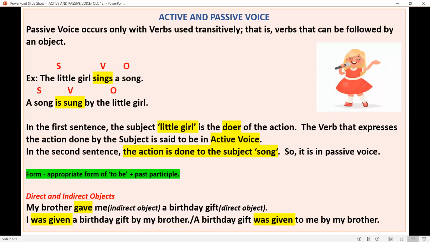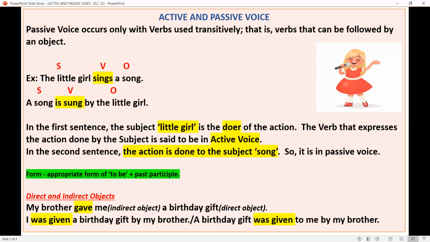All right? So remember, in the first sentence, the subject little girl is the doer of the action. When the subject is the doer of the action or active, the sentence is said to be in active voice. And if the subject, like in the second sentence, is song, it is not active, it is passive. Action is done to the subject song, isn't it? So the sentence is in passive voice. I hope it is clear.